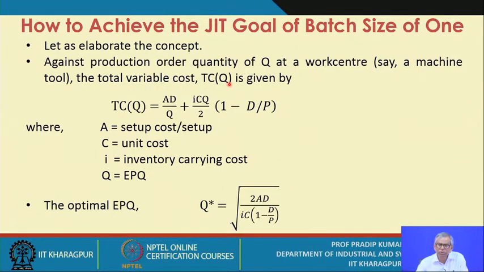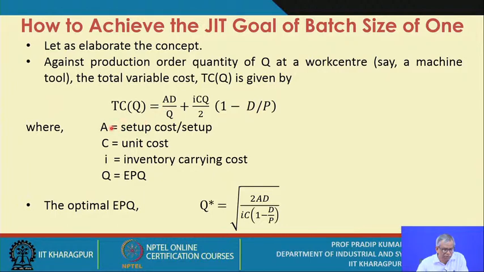The total variable cost is given by this expression, the total setup cost, and this expression we derive for the total inventory carrying cost.